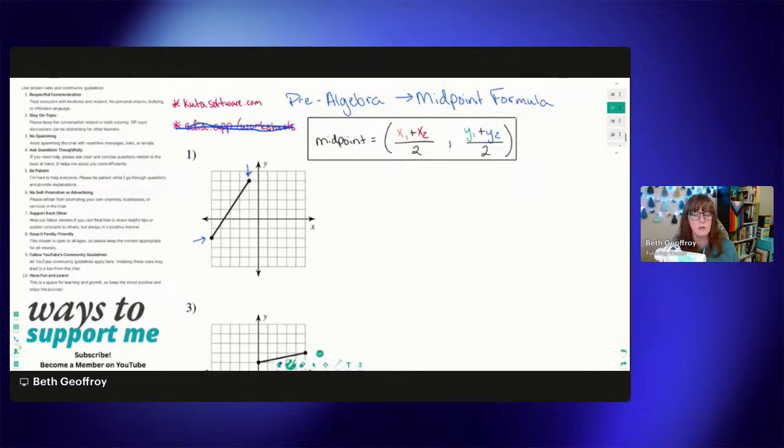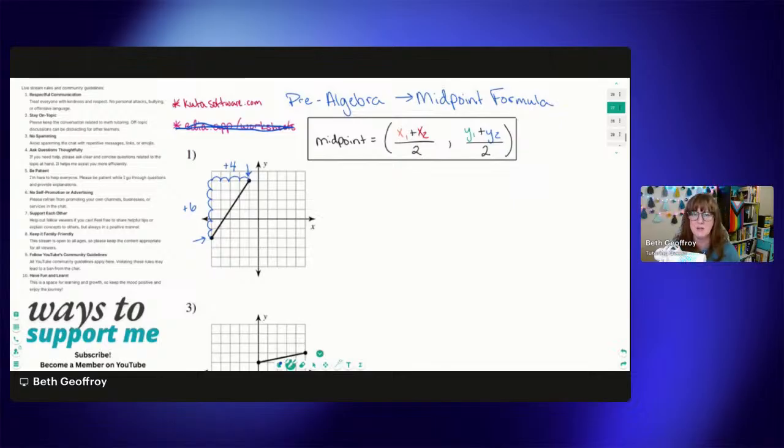So we can visually find the midpoint with this particular graph, and we can mathematically find the midpoint. I'm going to show you with slope first. I'm going to start down here with this bottom point, and figure out what the slope is between this lower point and this point up here. If we go 1, 2, 3, 4, 5, 6, that's 6 units up. And then if we go 1, 2, 3, 4, that's 4 units to the right.